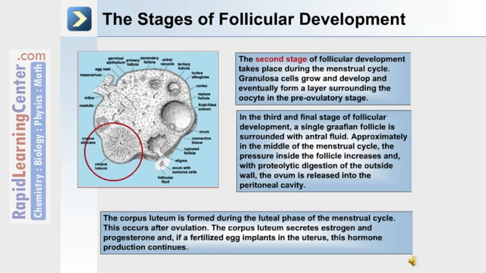The corpus luteum is formed during the luteal phase of the menstrual cycle. This occurs after ovulation. The corpus luteum secretes estrogen and progesterone, and if a fertilized egg implants in the uterus, this hormone production will continue.